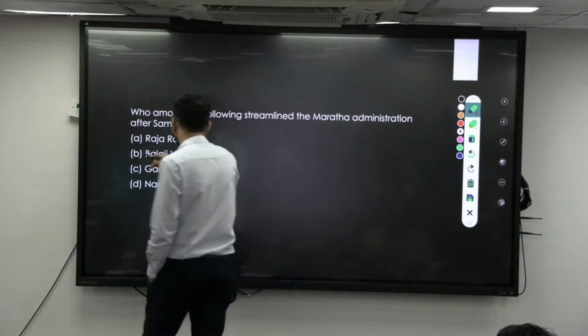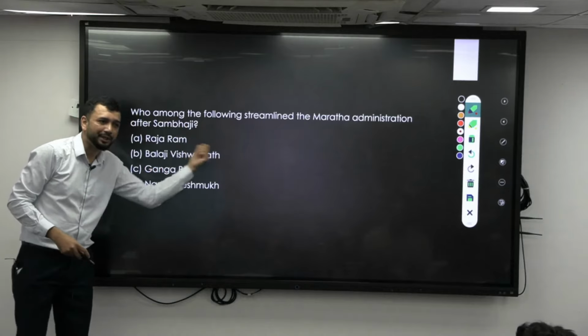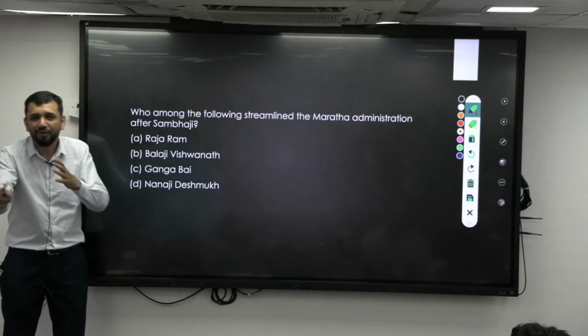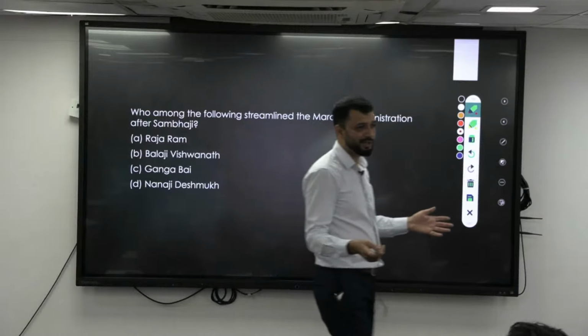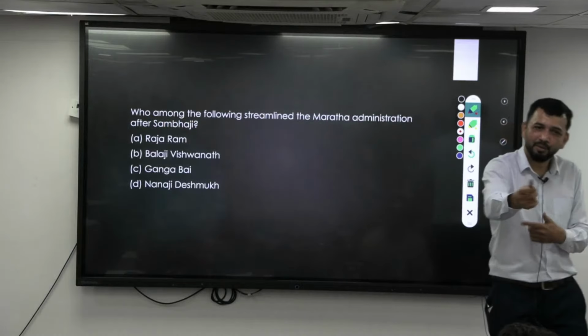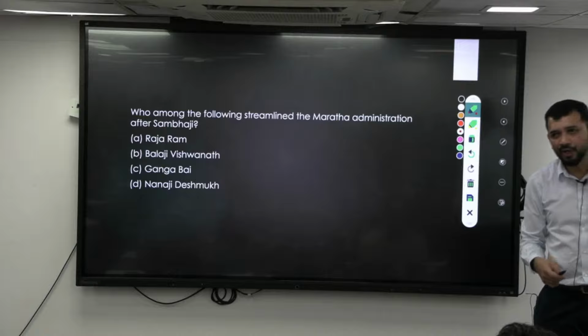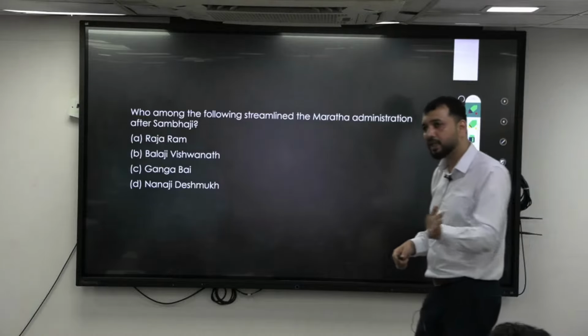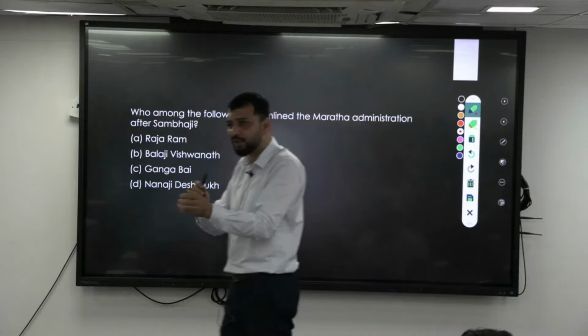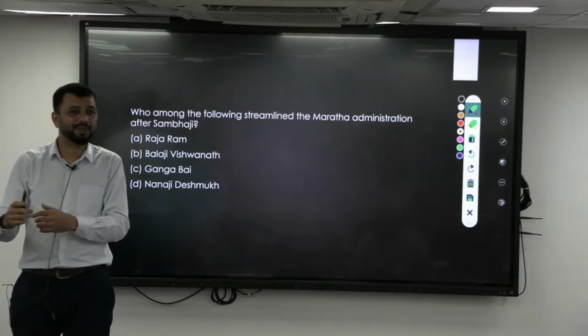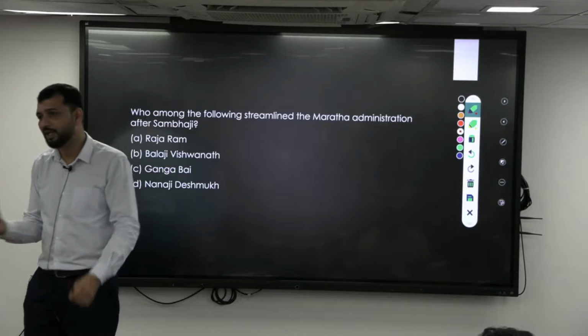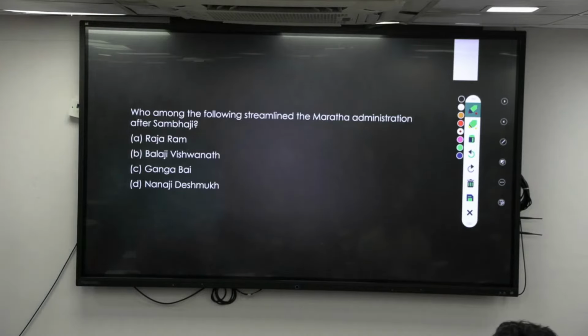So the answer is basically Balaji Vishwanath. Raja Ram was only fighting against the Mughals, because Aurangzeb had not stopped there. The Maratha and Mughal war was happening. Even after the death of Sambhaji, Raja Ram continued that fight. At that point of time, the administration was not streamlined and the chaos period was still happening. The fight was happening, so that is what you have to understand.